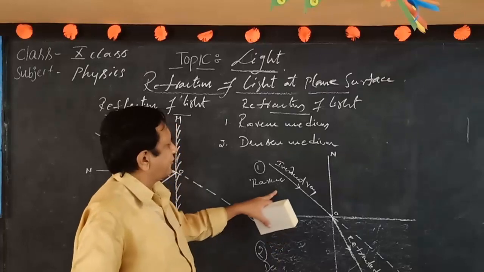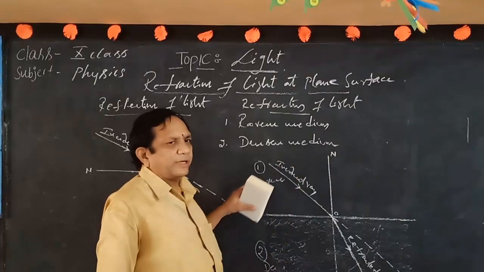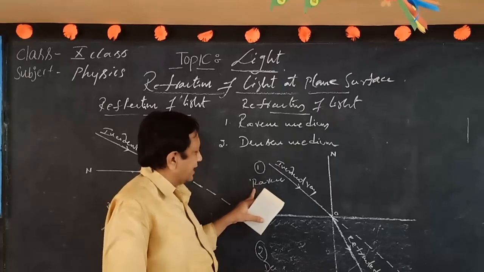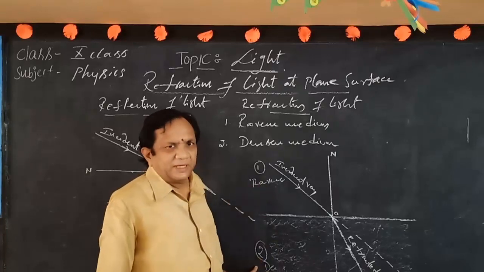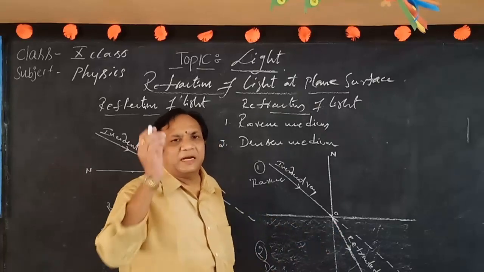It is said to be the refracted ray. So in this condition, what happens? A ray produced in the rarer medium and travels in the denser medium. So what happens? It slightly bends and travels.